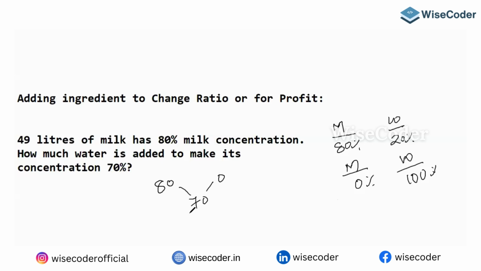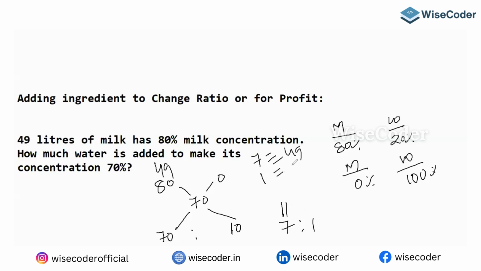This ratio is going to be divided. 70 minus 0 is 70. 80 minus 70 is 10. So the ratio is 7:1. According to the question, this 80% is 49 liters, which means 7 parts is equal to 49 liters.